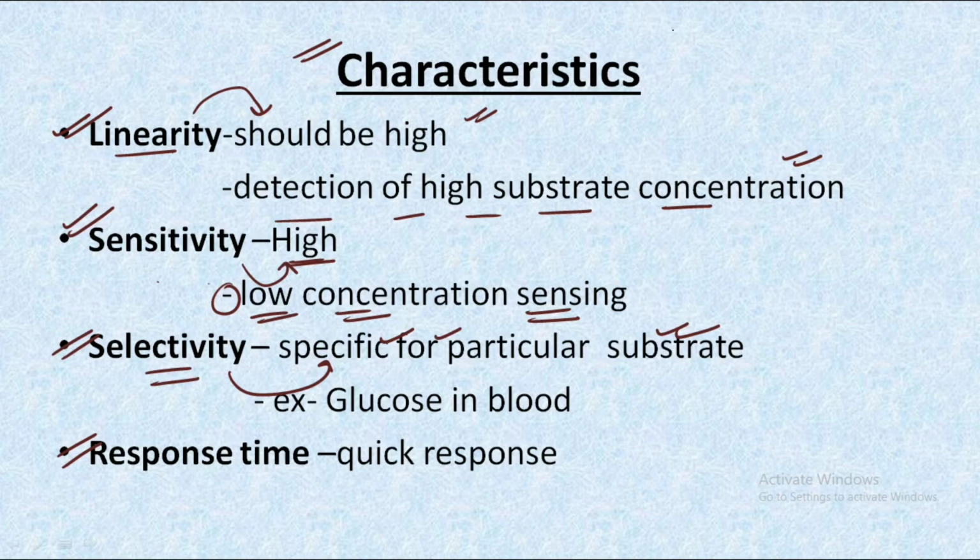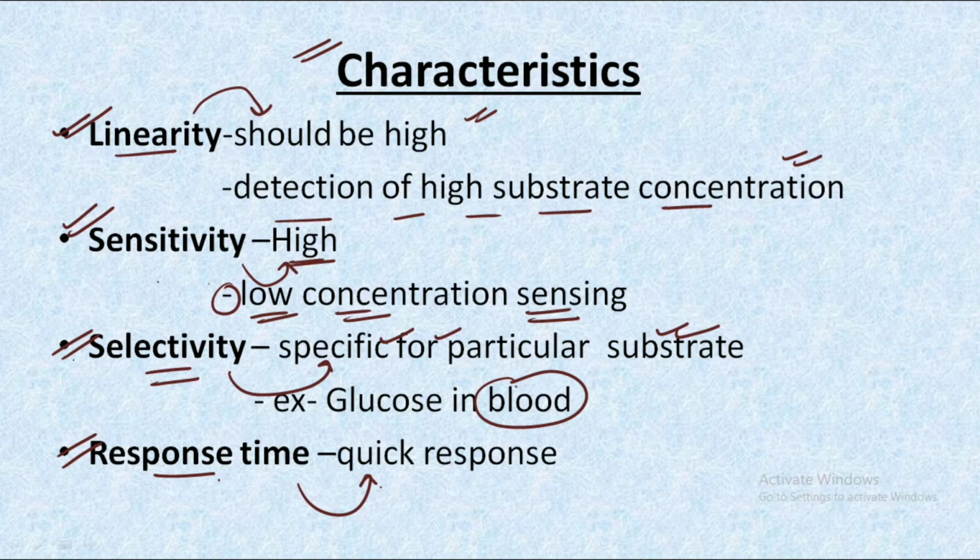For example, if we are using blood as our sample and we need to check the concentration of glucose in it, the biosensor device should be very specific for that glucose molecule. It should be very specific in detecting the presence or absence of glucose. The fourth one is the response time. It should have a very quick response, that is, it should not take a long time to detect whether a particular substrate is present or not. It should have sensitivity, selectivity, and a quick response time.